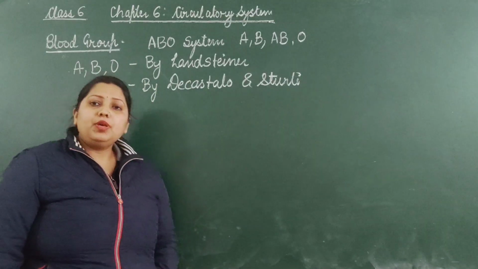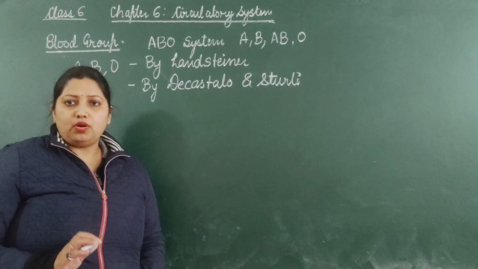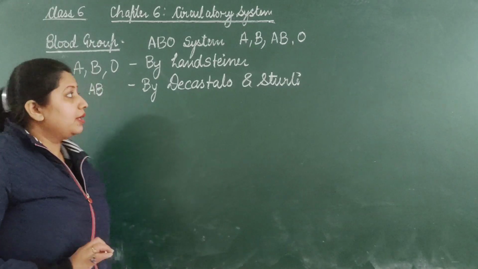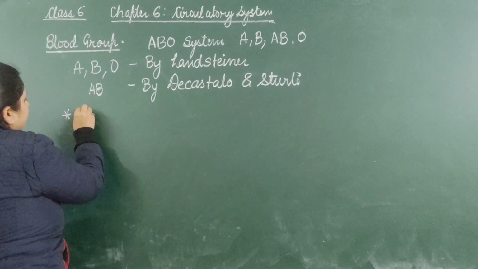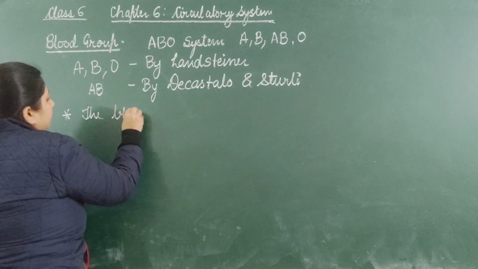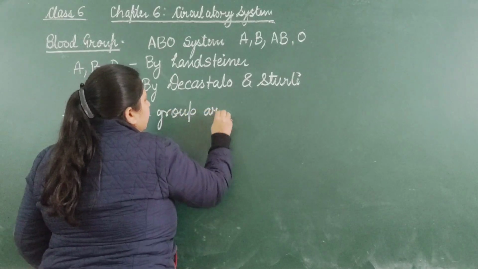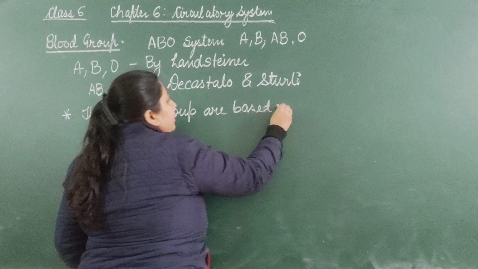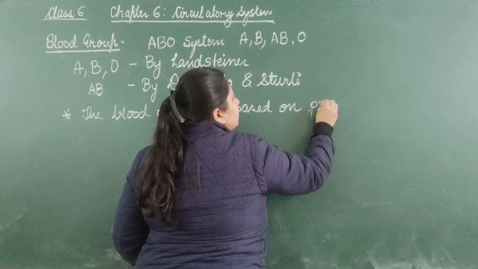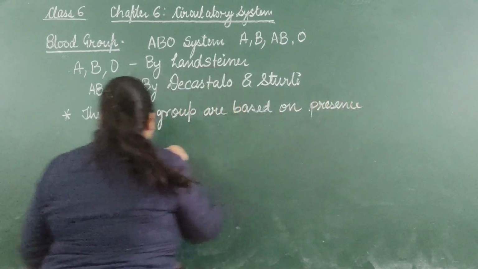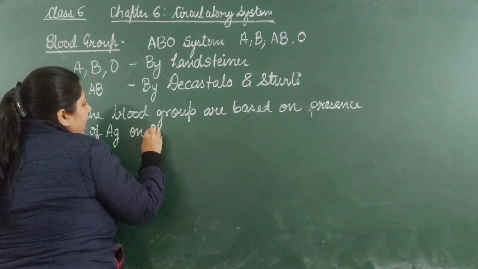Now the ABO blood group system is based on the presence of antigen on RBC.